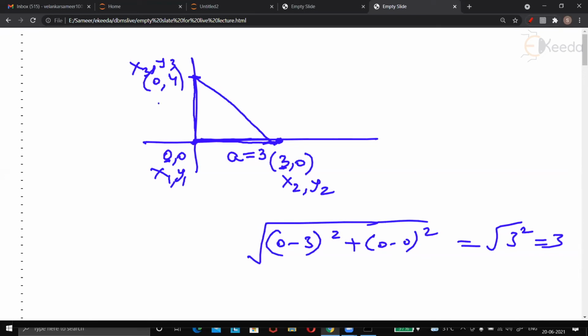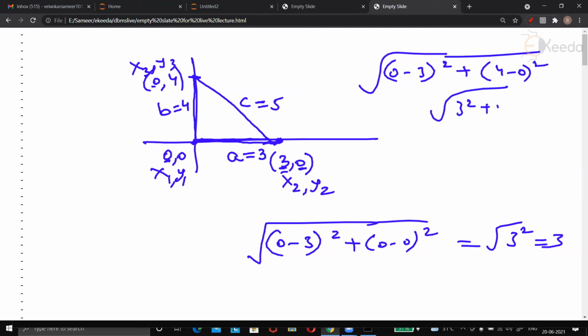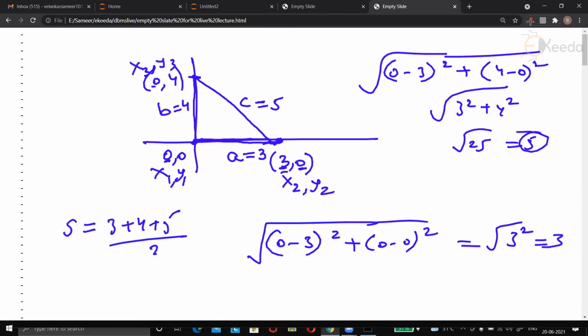And this side B will be 4. And you know that this side will be 5. If you just check this line, this is going to be 0 minus 3 the whole square plus 4 minus 0 the whole square, which is 3 square plus 4 square, which is square root of 25, which is 5. So we have got all three sides. Now the semi perimeter will be 3 plus 4 plus 5, a plus b plus c upon 2, which will be 12 upon 2, which is 6.